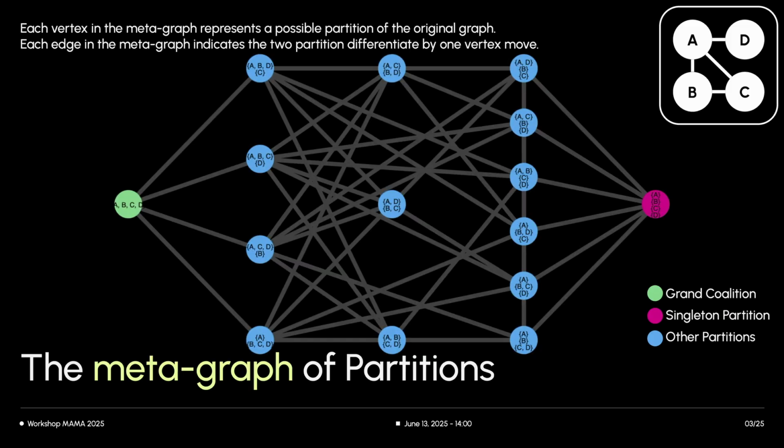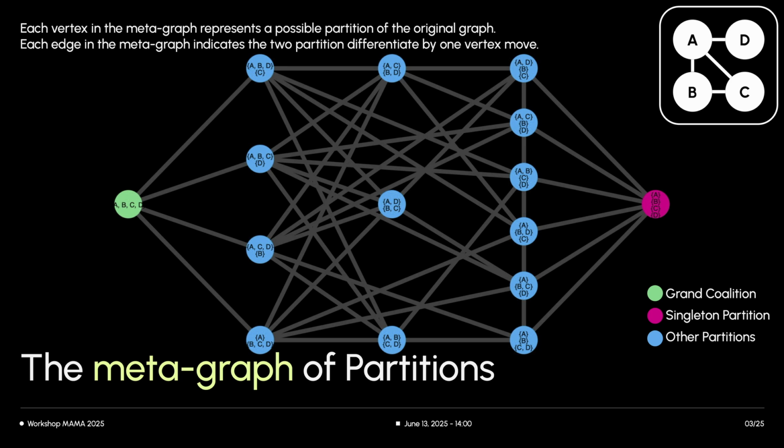To conceptualize the vast space of possible partitions, we can think of a metagraph. In this metagraph, each vertex itself represents an entire partition of our original network. For instance, the green node here represents the grand coalition, and the pink node the singleton partition. An edge exists between two such vertices if we can transform one partition into the other by changing the community assignment of just a single node.